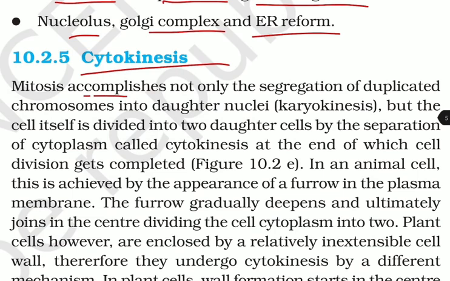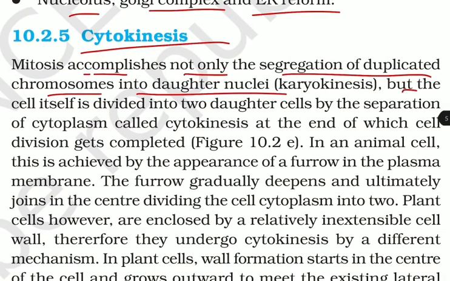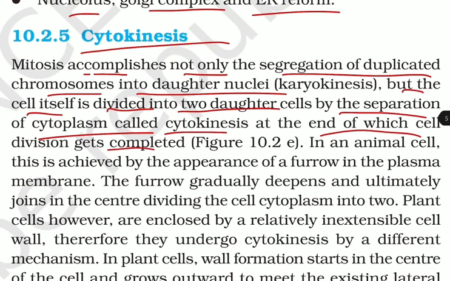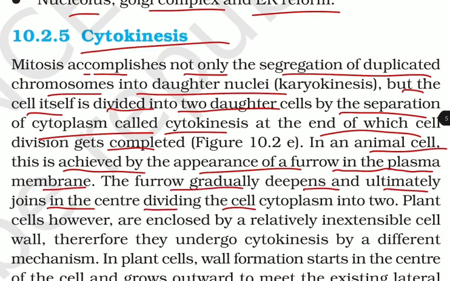Cytokinesis. Mitosis accomplishes not only the segregation of duplicated chromosomes into daughter nuclei, that is karyokinesis, but the cell itself is divided into two daughter cells by the separation of cytoplasm called cytokinesis, at the end of which division gets completed. In an animal cell, this is achieved by the appearance of a furrow in the plasma membrane. The furrow gradually deepens and ultimately joins in the center, dividing the cell cytoplasm into two.